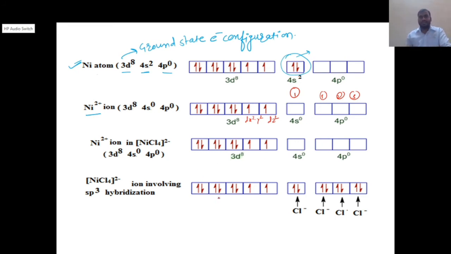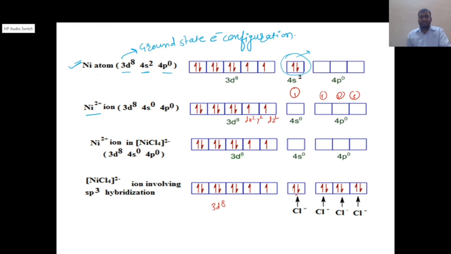So see here, this is the 3d8 electrons. The d orbitals hold 8 electrons, then the s orbital, then the 3 p orbitals. In these vacant atomic orbitals of the nickel, chlorine donates the lone pair of electrons and forms a bond.